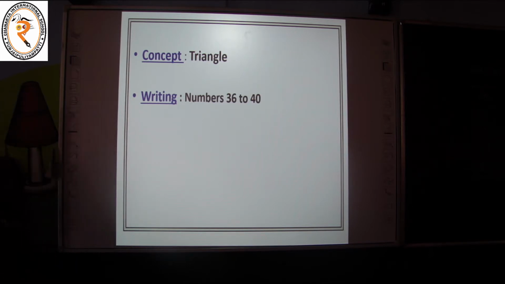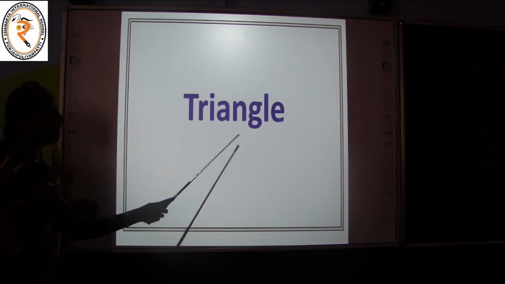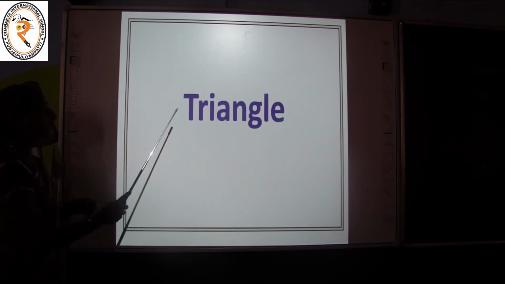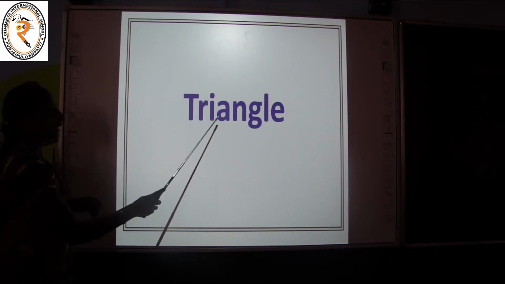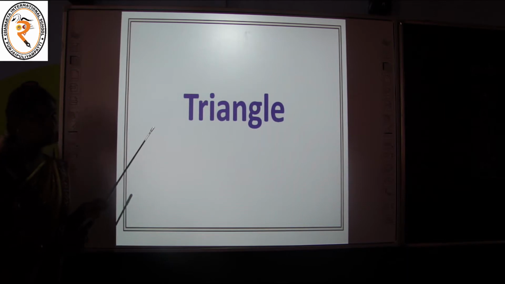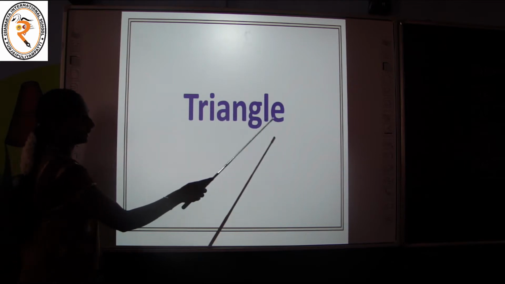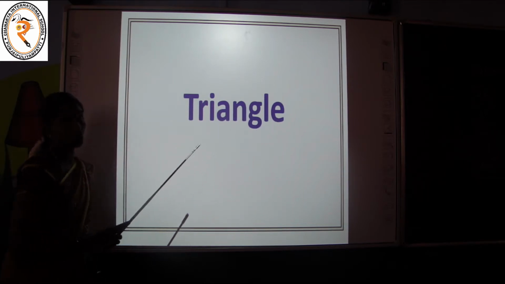Come on, let's see the shape triangle. Okay, can you spell this? What is it? Triangle. Triangle. One more time. Okay, open your mouth and spell with me. Triangle. Triangle. Okay.